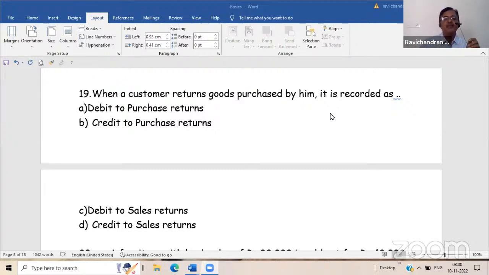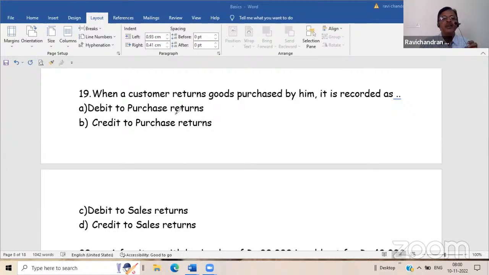Question number 19, repeat. When a customer returns goods purchased by him, it is recorded as... When a customer returns goods purchased, it has to be recorded as debit customer's account and credit purchase returns account. Purchase always debit, so purchase returns always credit. Once explain this 19 again, sir. Return goods by customer, sir, means by our customer, right? Sir, not sales return, sir. Yeah, sales returns, correct. Very good.